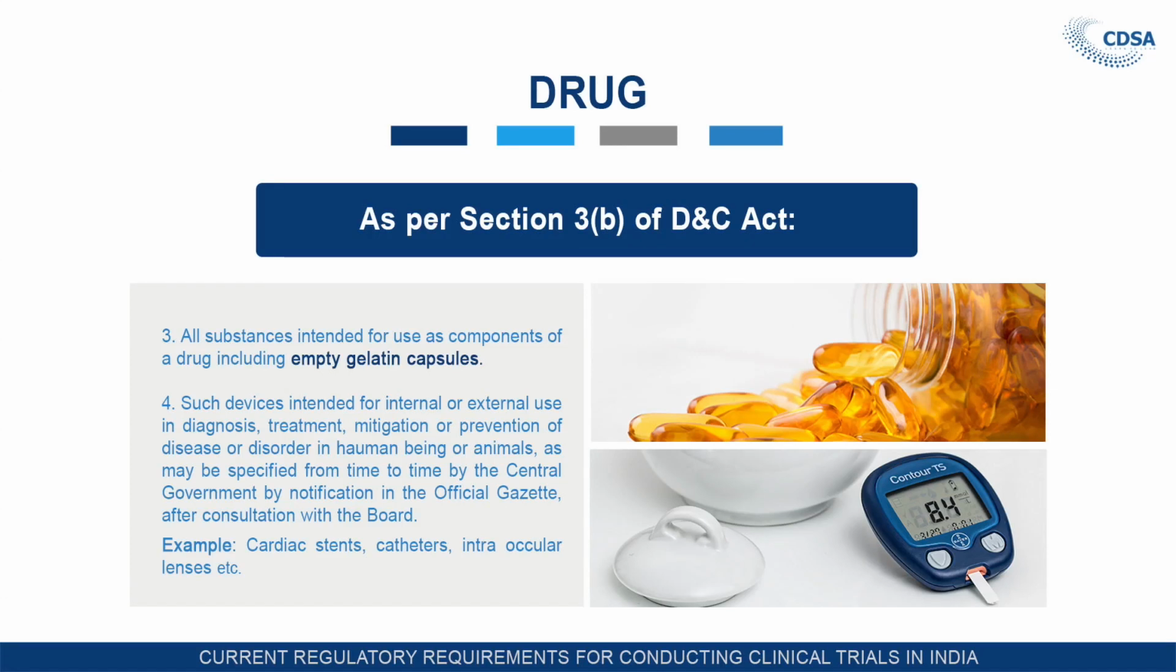The third clause also mentions all substances intended for use as component of drug, including empty gelatin capsule. All substances intended for use as component, it means the excipients are also considered, and the empty gelatin capsule which is in direct contact with the active drug is also considered as a drug, because to ascertain the safety of this component, as these are also going into the body.